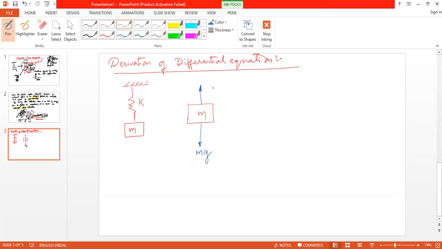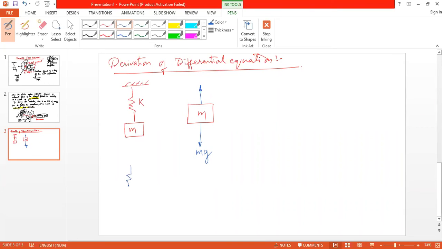Sir, after we pull and leave the spring it will come back to its original position once again. See, now I have not given any initial displacement. I'm just trying to write the free body diagram for the spring. There is no initial displacement. Kx. Minus kx, sir, restoring forces.